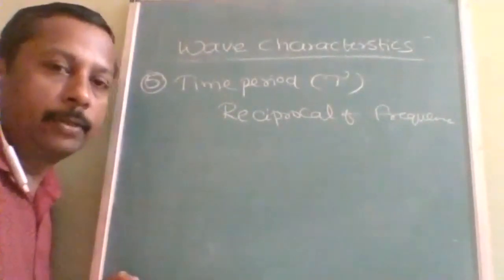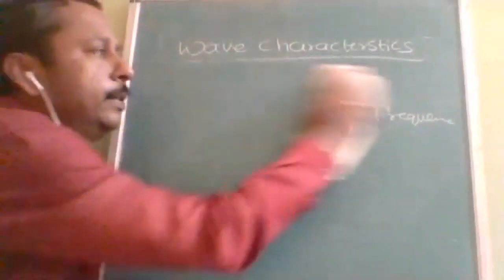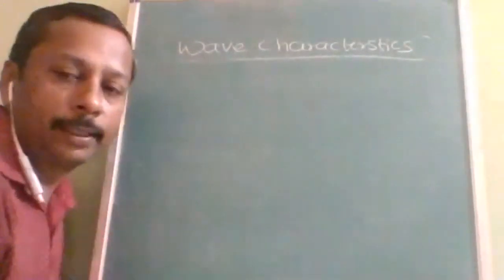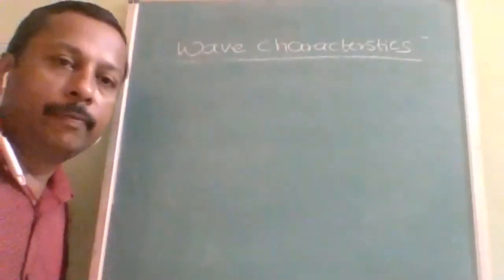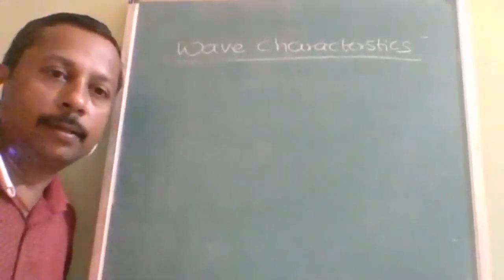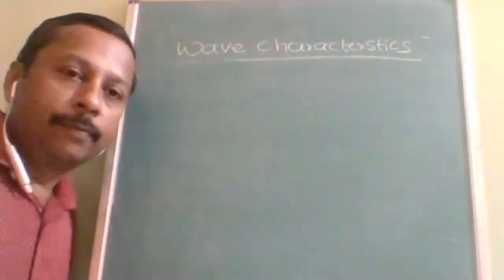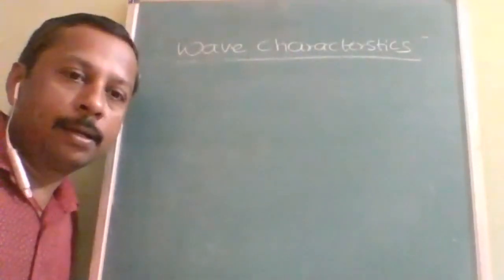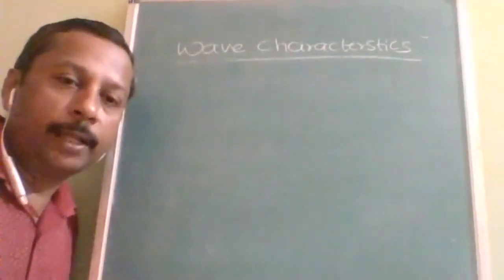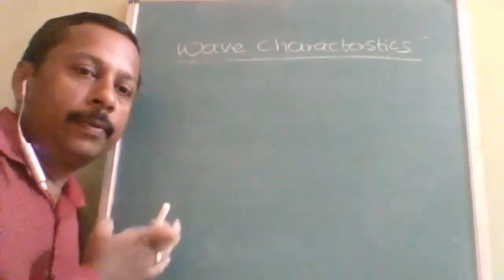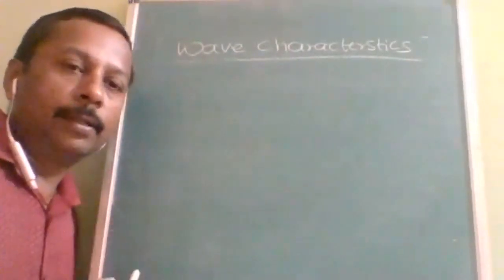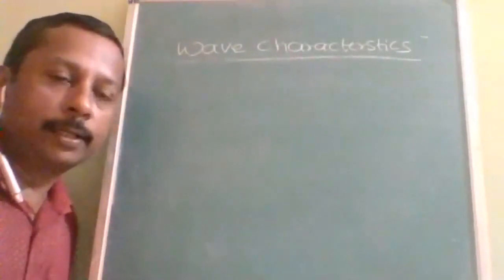Wave characteristics, all the 6 wave characteristics, is it understood? What are the characteristics we have studied? First one wavelength, second one frequency, third one velocity, fourth one amplitude, next one wave number, and the last one is time period.